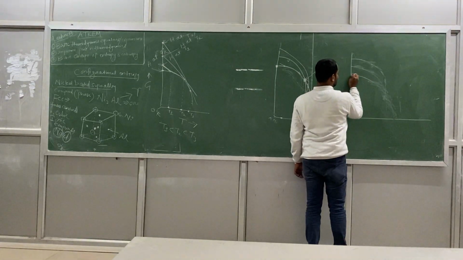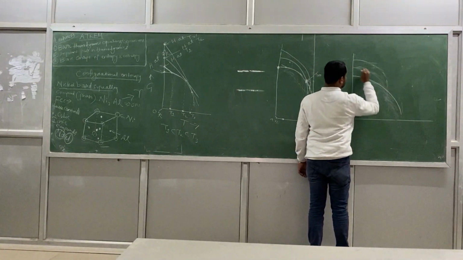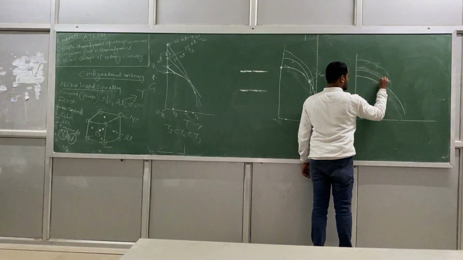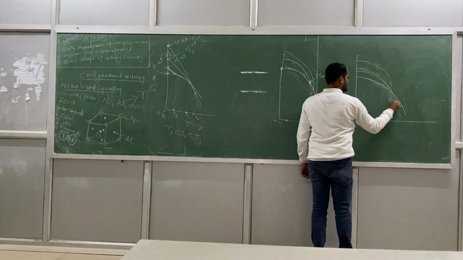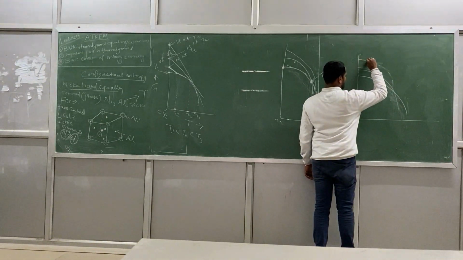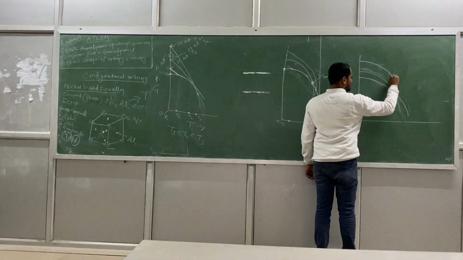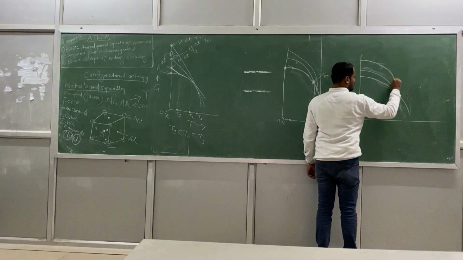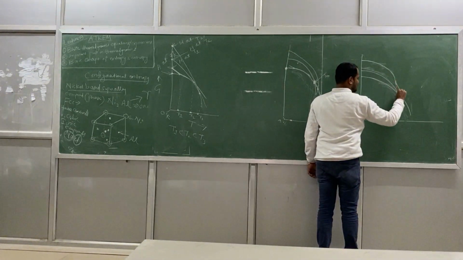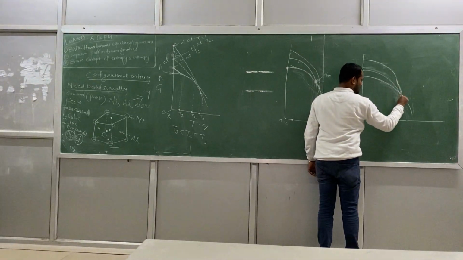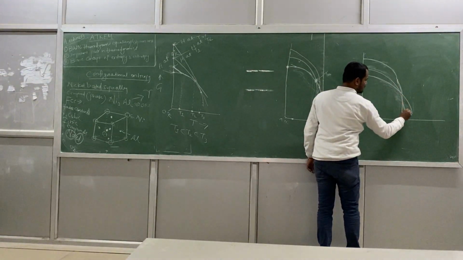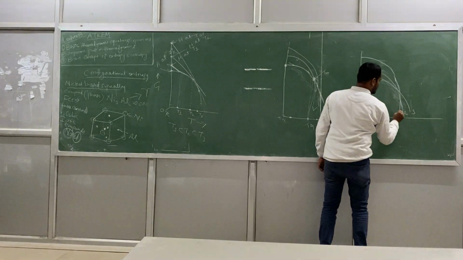Let me move it like this. Fine. This is solid, this is liquid, and this is gas.